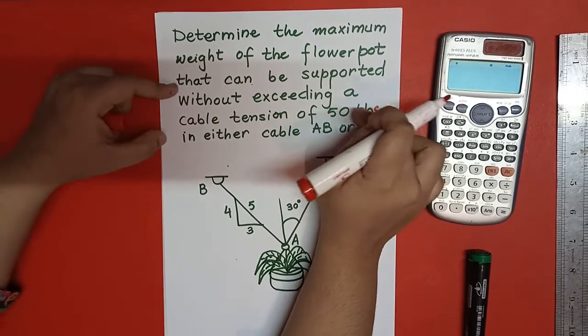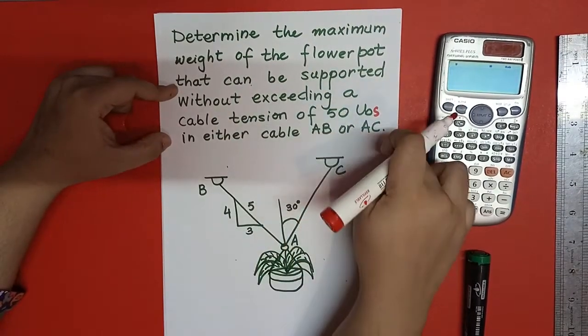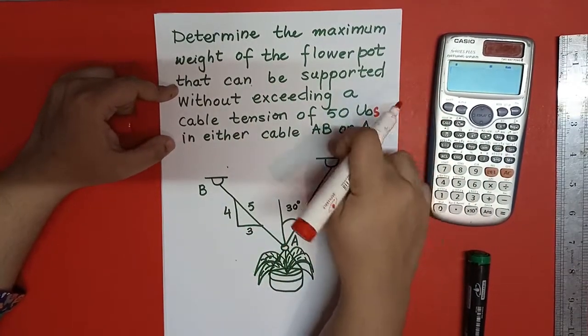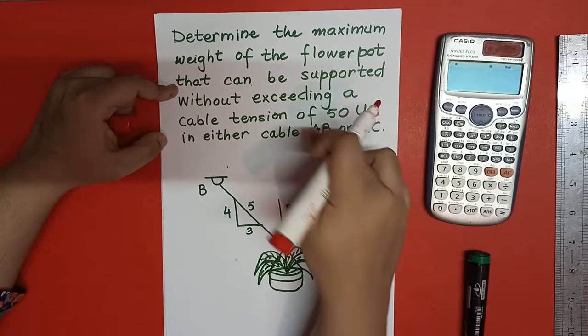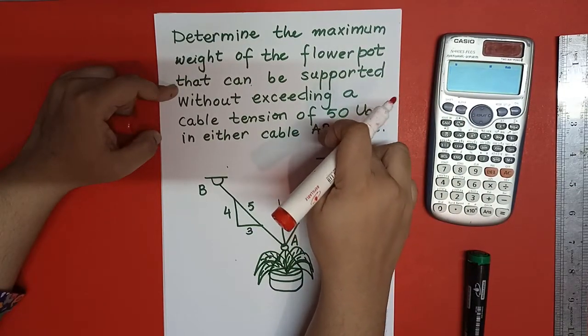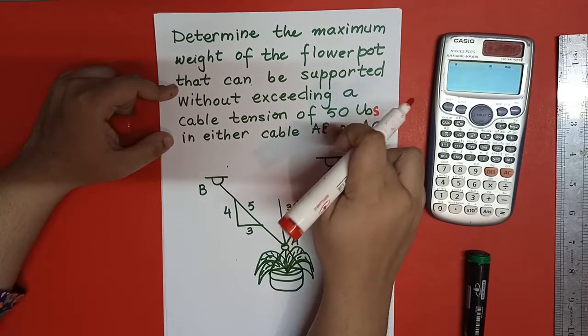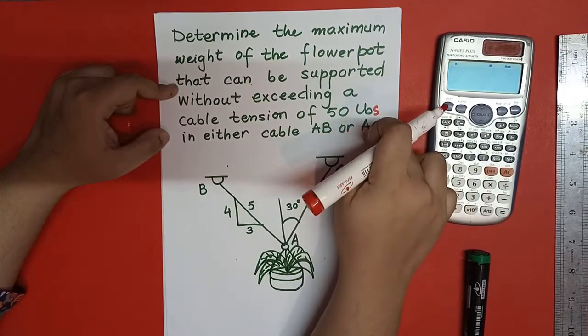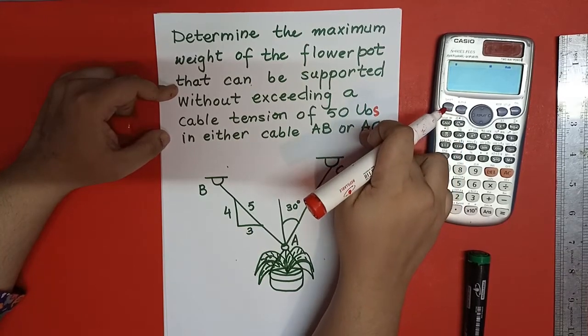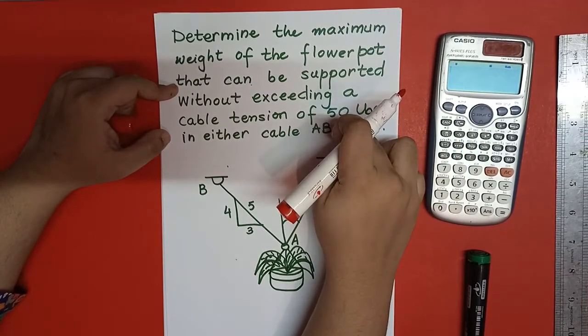And it is also saying that in either cable AB or AC, the 50 pounds may be in cable AB or it may be in AC. But if cable AB has 50 pounds tension, then cable AC must be lesser than 50. It does not exceed 50 pounds, so keep it in mind.